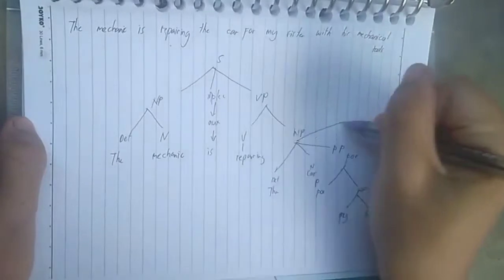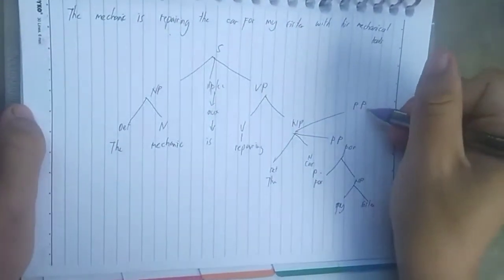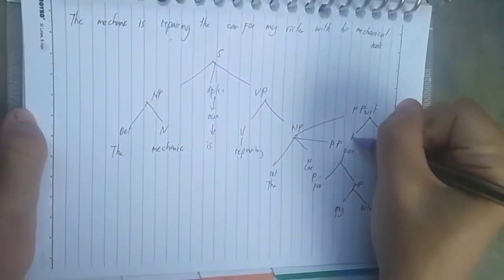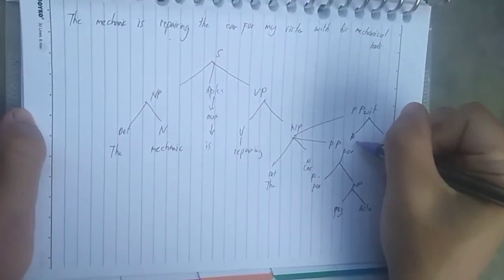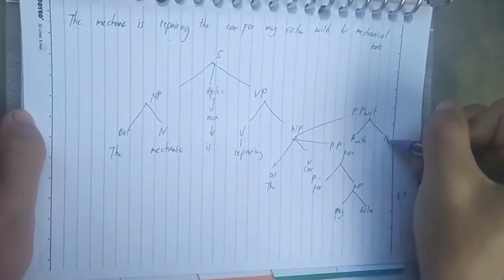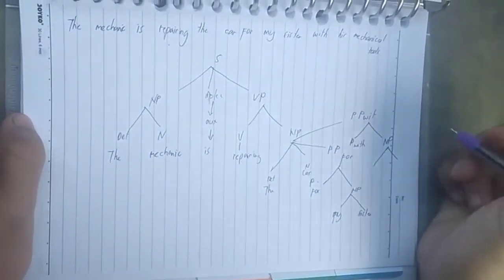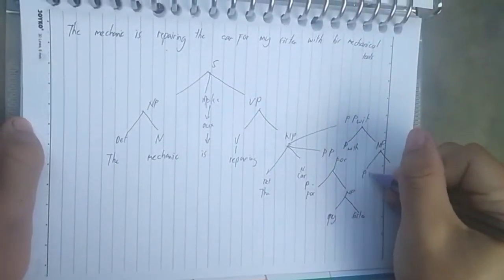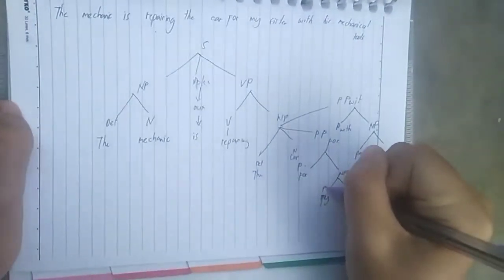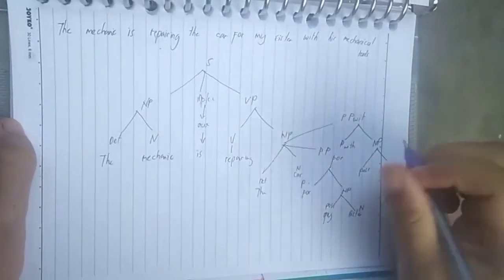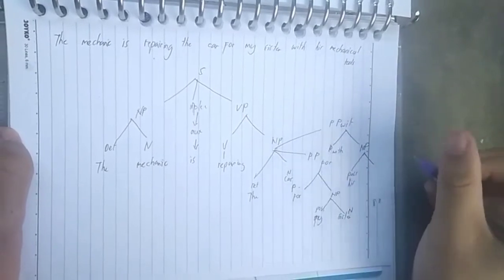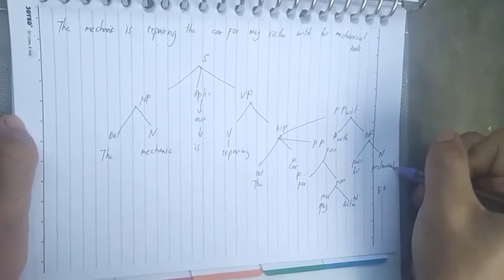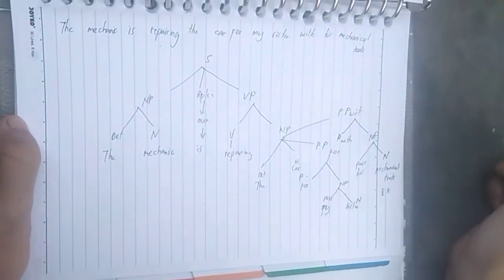The next we have prepositional phrase with, and it includes preposition for with, and a noun phrase, and we have a possessive noun of his, and noun for mechanical tools. Maybe that's it from me.